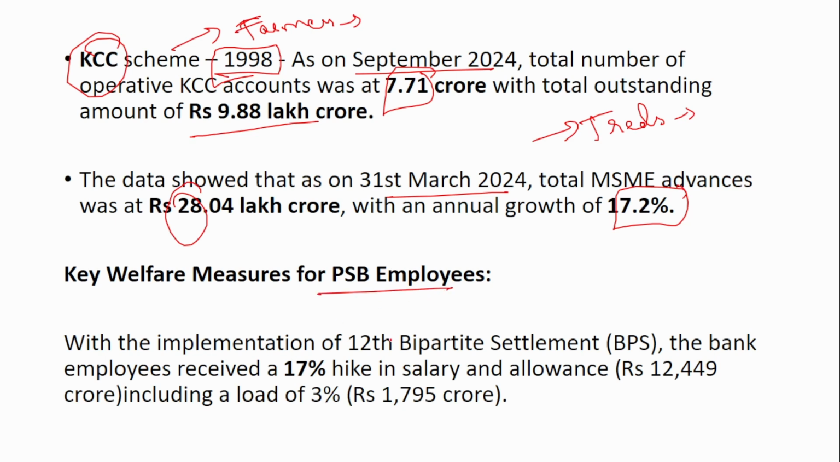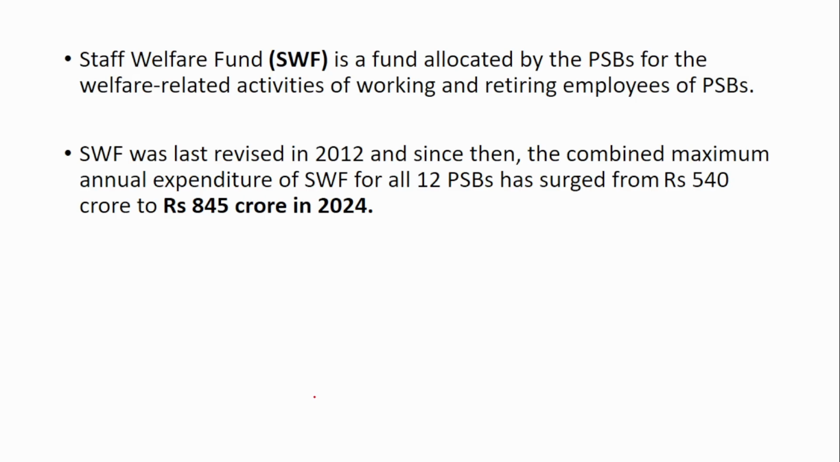And the next one is the welfare measures for the public sector employees. With the implementation of the 12th bipartite settlement, the bank employees received a 17% hike in salary and allowances, including a load of 3%. The Staff Welfare Fund is a fund allocated by the public sector banks for the welfare related activities of working and retiring employees. The Staff Welfare Fund was last revised in 2012, and since then the combined maximum annual expenditure of this fund for all the 12 public sector banks has surged from 540 crores to 845 crores.